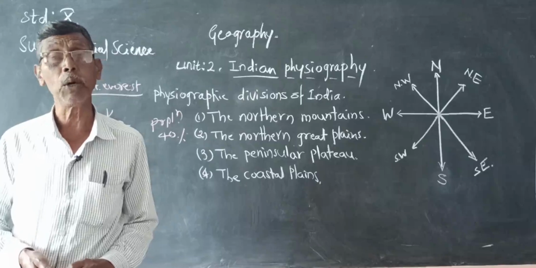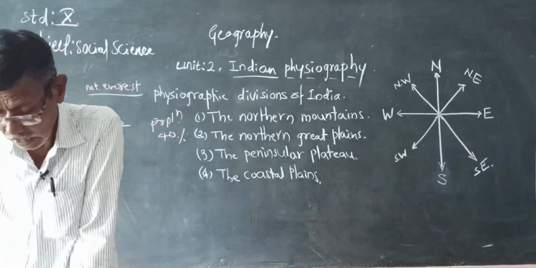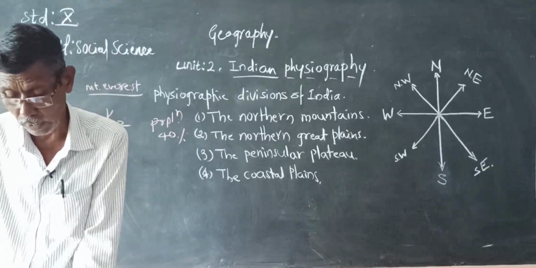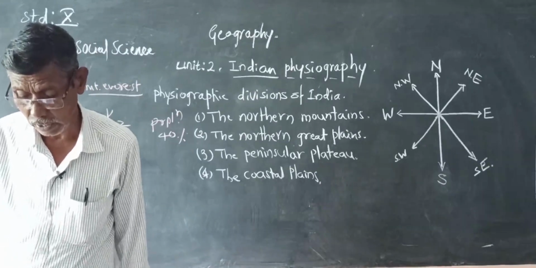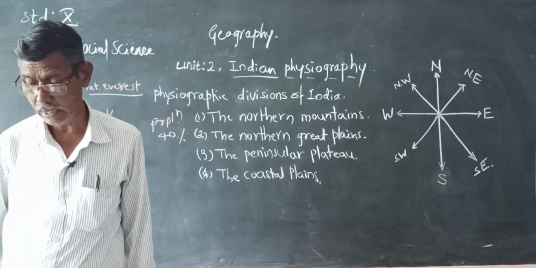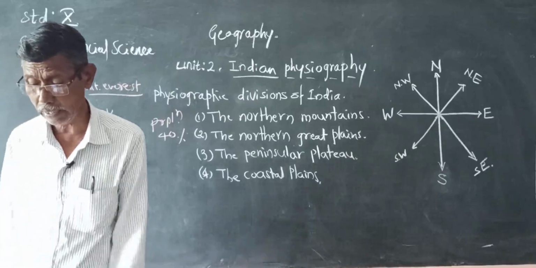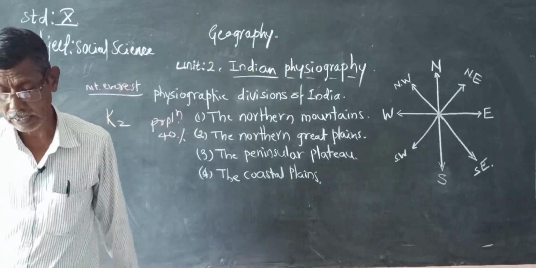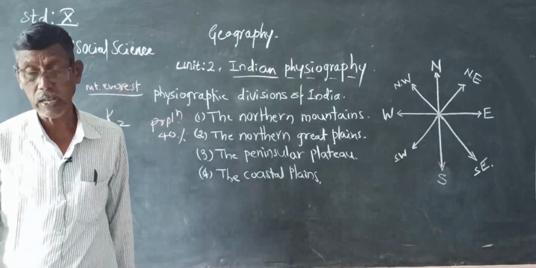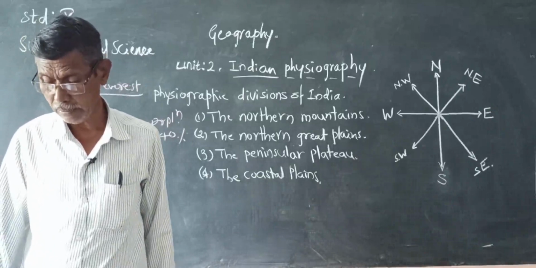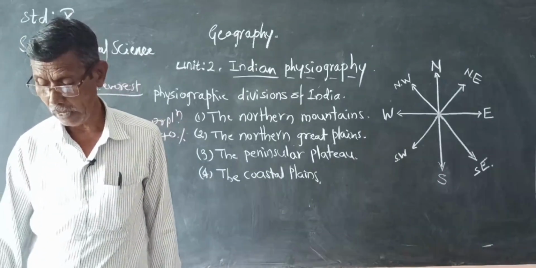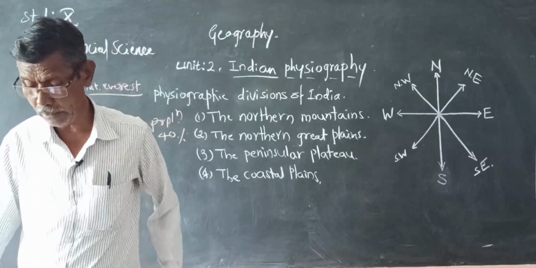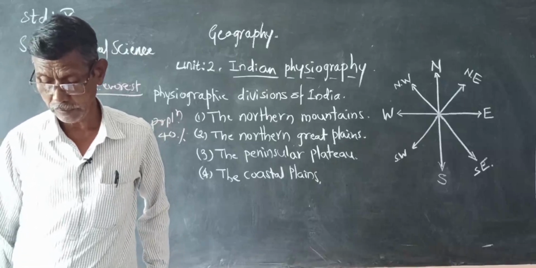South of the Palghat gap, the Western Ghats continue as Annamalai, Palani and Cardamom hills.